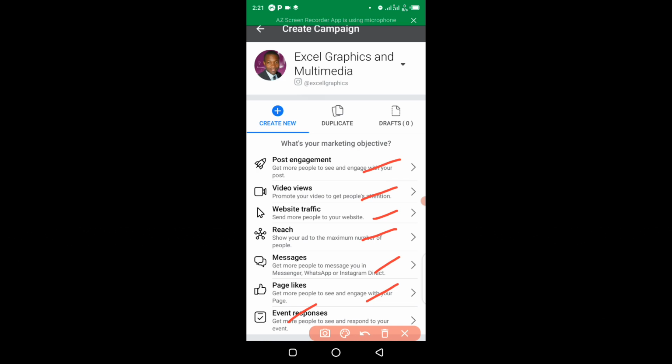But for this particular ad right here, my objective is website traffic. I want to drive this traffic to my website. You can as well drive this traffic to your WhatsApp or anywhere you would like. But for this ad, I'm driving traffic to my website. So I'm going to select website traffic. When you select website traffic, it's going to take you to another page where you need to set up your ad in a proper way.